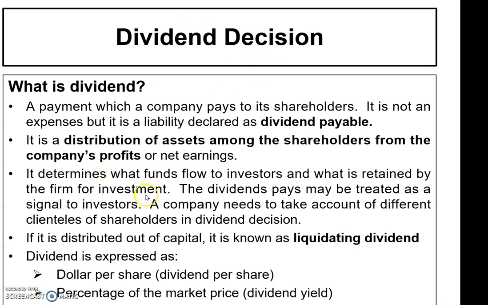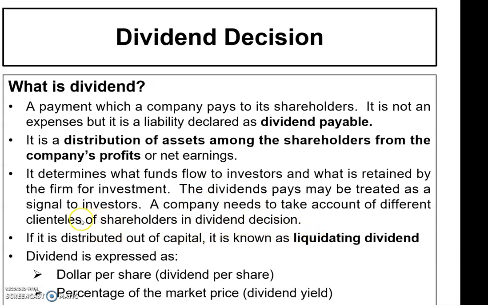Okay, so it determines what funds flow to investors and what is retained by the firm for investment. Right, the dividend payout may be treated as a signal to investors. So this relates to the signaling theory.